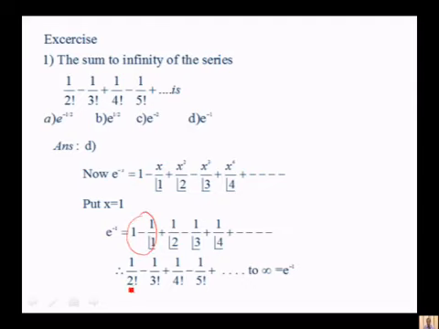So you can write 1 over 2 factorial, etc. as e to the power of minus 1. So the option is e to the power of minus 1. Since those two cancel, you can write e to the power of minus 1 as the option.